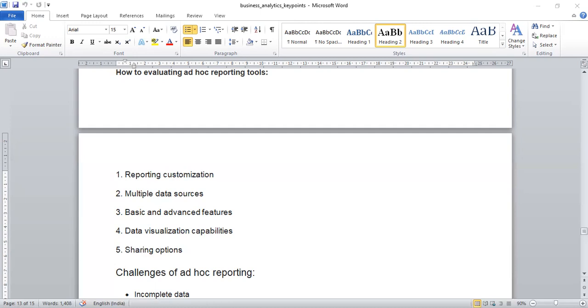Basic and advanced features: while ad hoc reporting solutions are built for the average non-technical user, it is important that analysis tools offer more advanced features for users who want to do deeper granular analysis. Because non-technical persons cannot do coding for that, they need advanced features for doing such granular analysis at a deeper level.